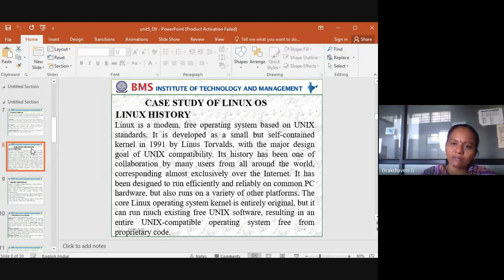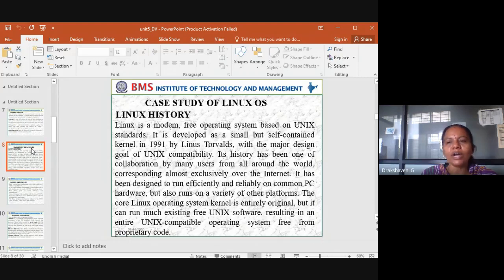It was developed as a small but self-contained kernel in 1991 by Linus Torvalds, with the major design goal of Unix compatibility.